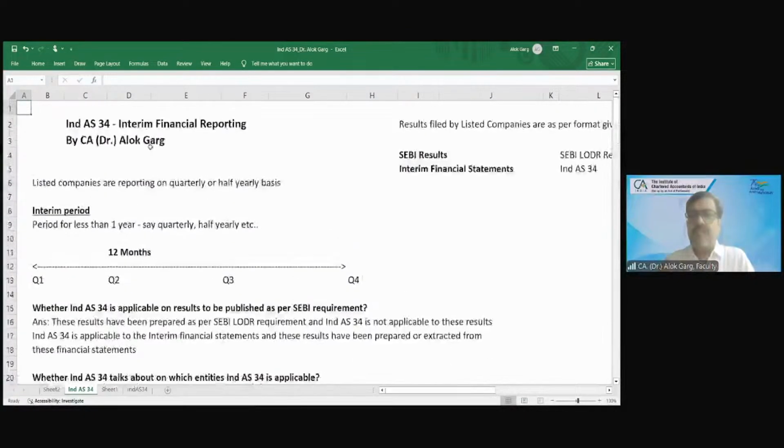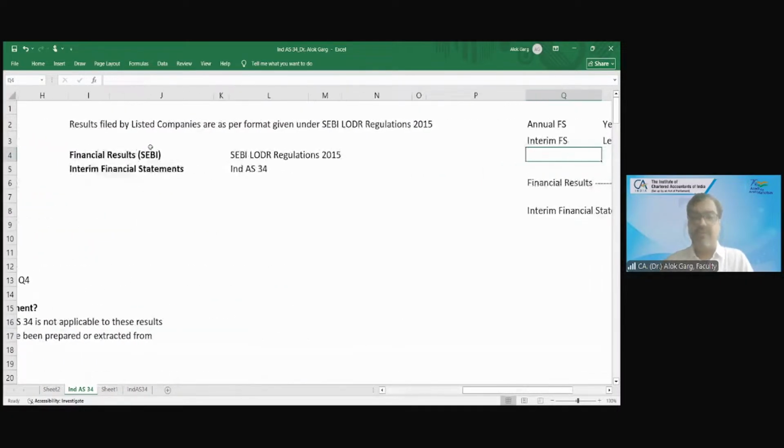Yes, sir. So friends, as of now we understood the meaning of interim period and the meaning of financial reporting. Financial reporting means reporting of financials, and financials means financial statements. We understood the difference between the financial results, which are prepared as per SEBI requirement, and the interim financial statements.